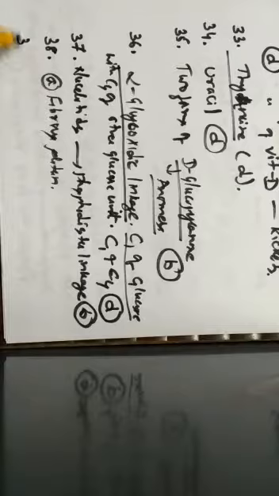Next one, last question, that is question number 39. The vitamin that helps in clotting of blood is vitamin A, vitamin C, B2 and K. So here vitamin A, C and B2 are not involved. The vitamin that helps in clotting of blood is vitamin K, which is given by the option D.